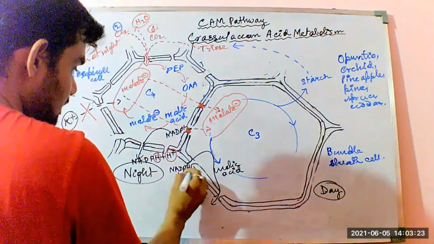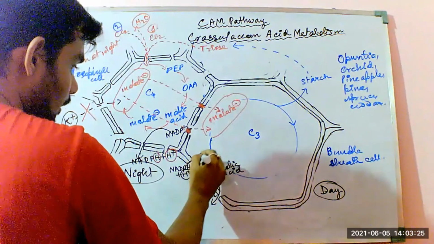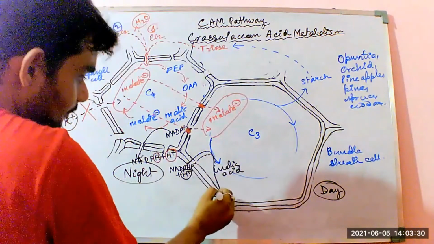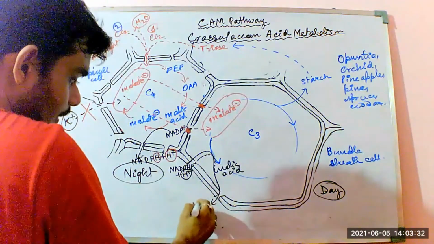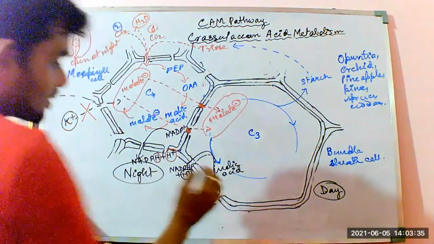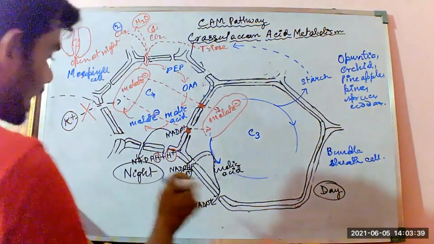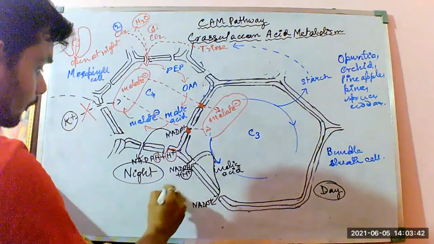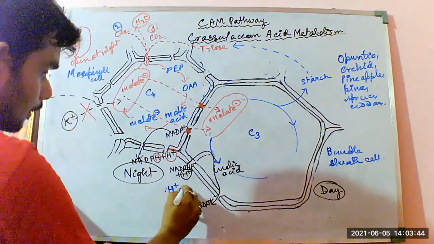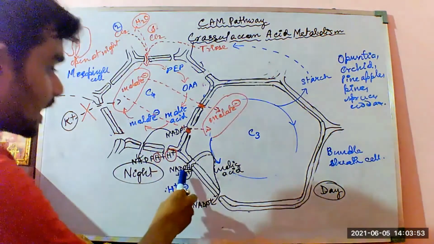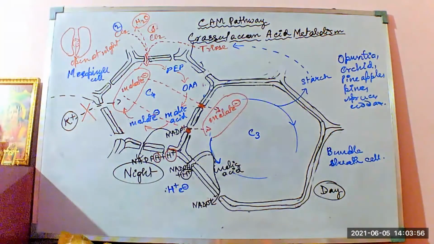NADPH plus H plus. This proton actually gets donated to the malate ion, and the NADPH itself gets converted to NADP positive. So the proton along with an electron, in the form of this hydride ion, gets donated from the cofactor, the electron carrier NADPH, which acts as the electron and proton donor to the malate